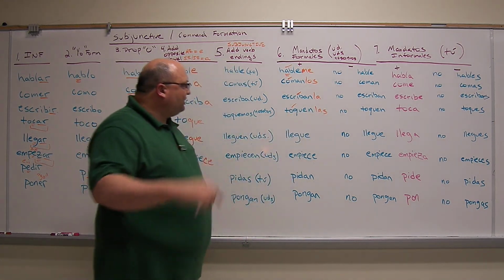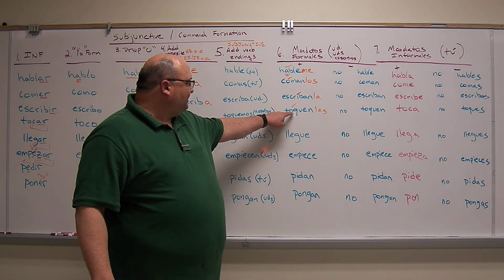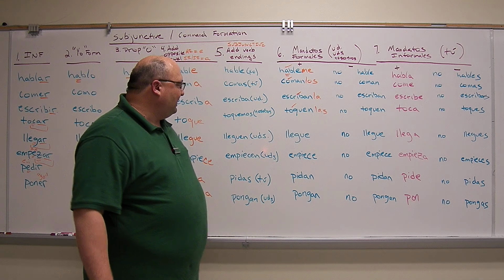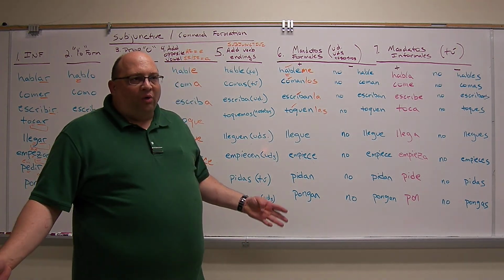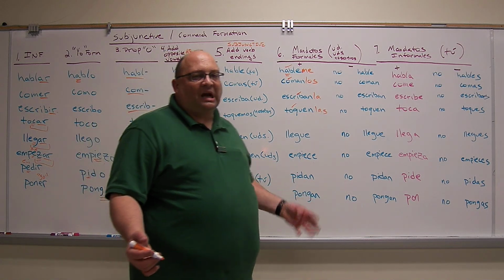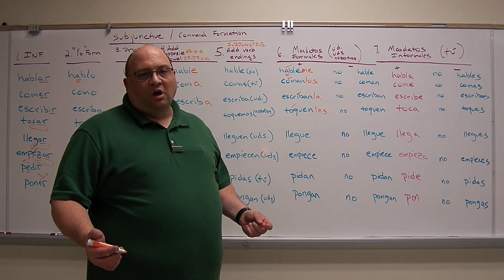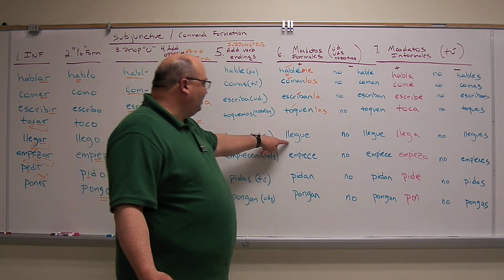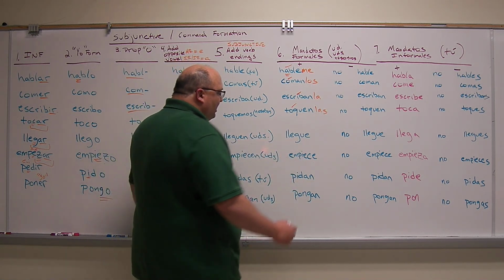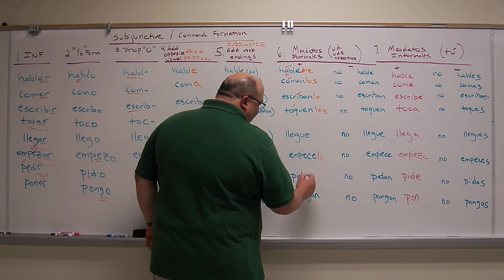Toque. That's where I have to keep that stress. So that vowel has to stay stressed. Okay. Tóquenlas. Llegue. Now, arrive. The context in which we use llegar doesn't lend itself to pronoun use. So we're just going to leave it there. Llegue. Okay. Empiece. Begin it. Begin the exam. Empiézalo. Empiécelo.